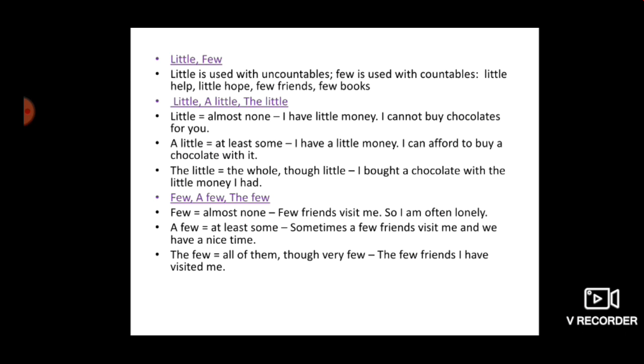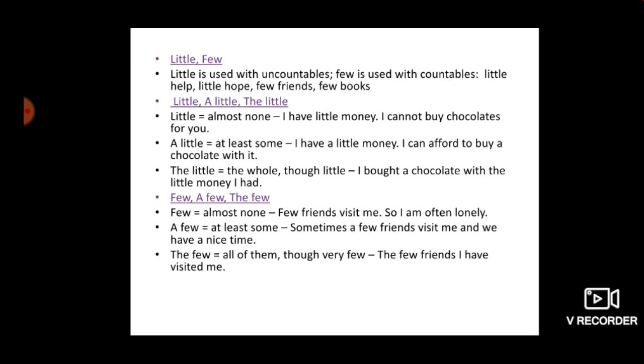Then the little means the whole. Whatever you are having, that's the whole. Though it's a little amount, you are talking about the whole amount. I bought a chocolate with the little money I had means whatever money you had with you, though it's a very little amount, you have spent all that money in buying the chocolate.